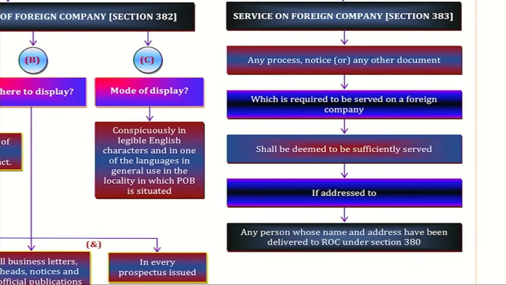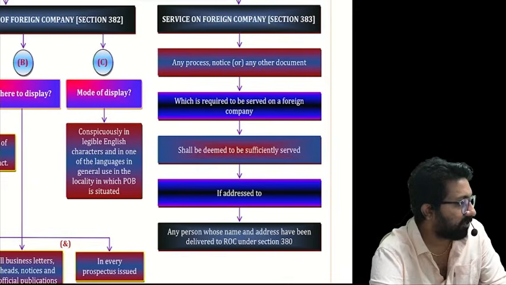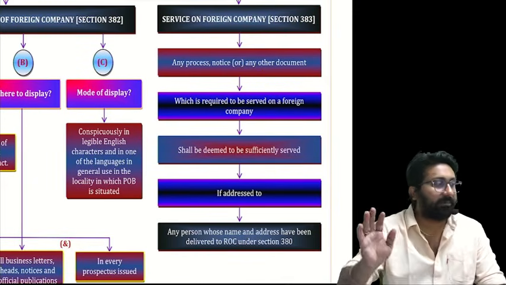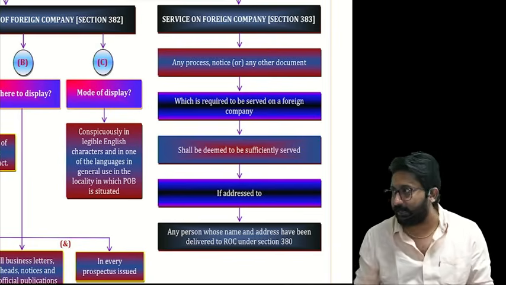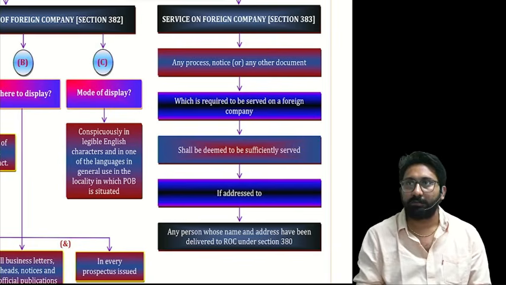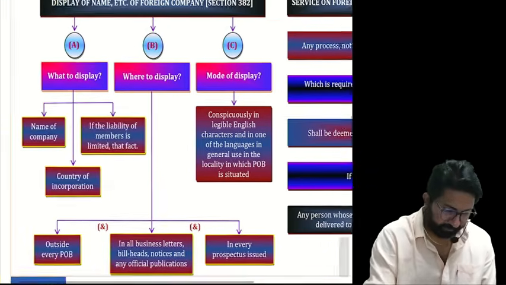Easy concept or not? If you want to communicate with a foreign company, don't send to the registered office. Send to whom? Authorized representative. If you send to the authorized representative, it is deemed that you sent to the registered office directly. Understood? Next one.